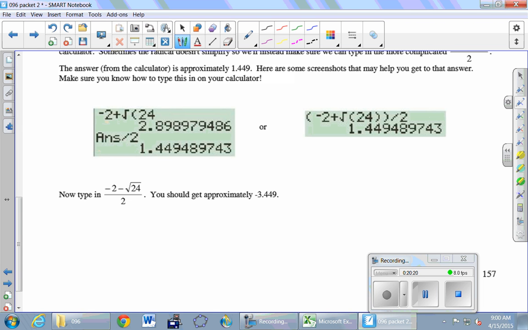Make sure you get 1.449, and then type in the other one. And then we'll come back together in about 60 seconds. If you're stuck, check with your neighbor and or with me.